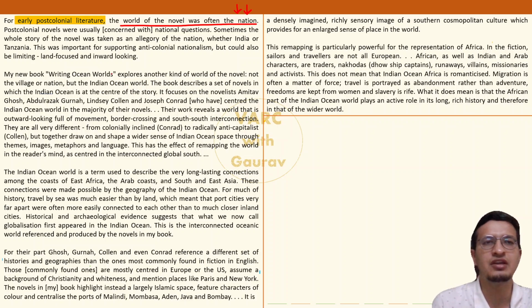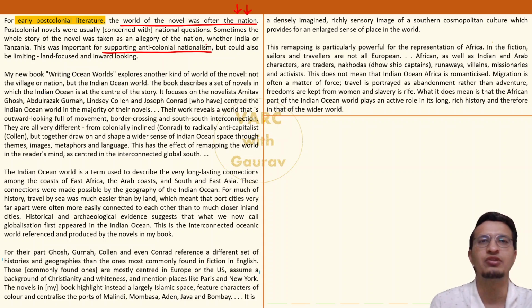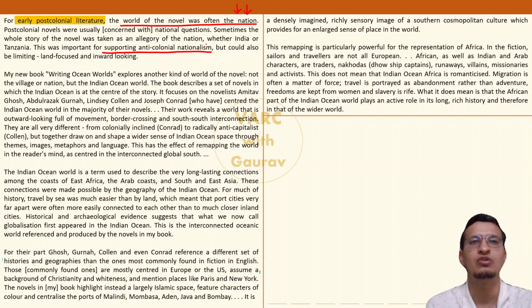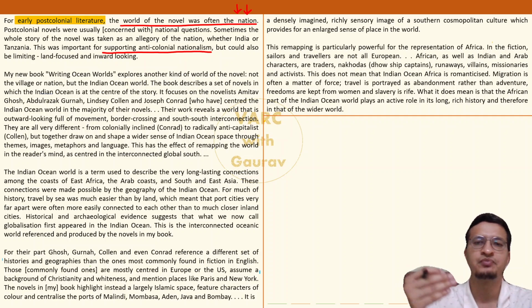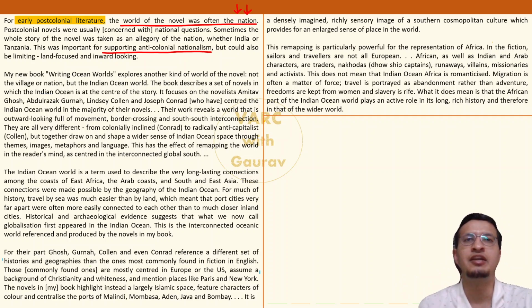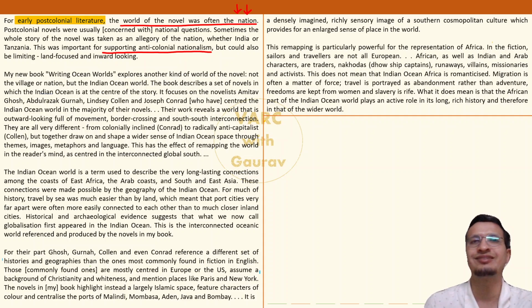The author is saying that writing such novels was important to support nationalism, anti-colonial nationalism. Imagine India seeking independence from the British. Such kinds of novels, such stories were necessary to justify the Indian struggle for independence from the colonial British. So that should be an easy example to understand.